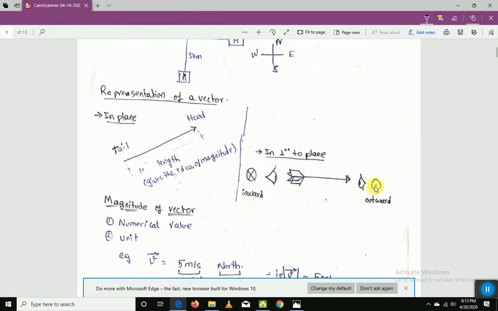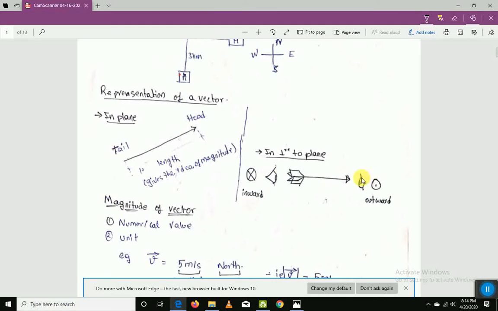To figure this out, if there is a dot, we'll round it up, or else there is no importance to this round, but there might be an accidental dot, right? So overall the symbol is like a dot with a circle. It's called outward, when the vector is coming out of the plane, that is positive z-axis.